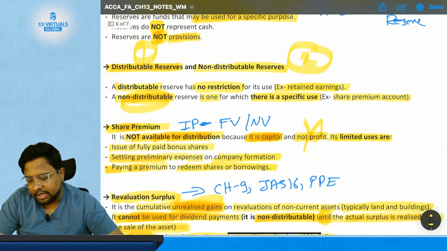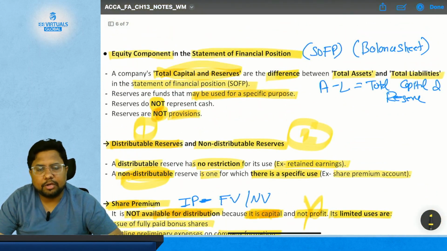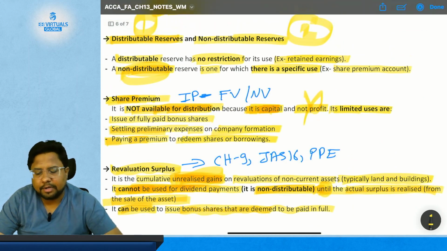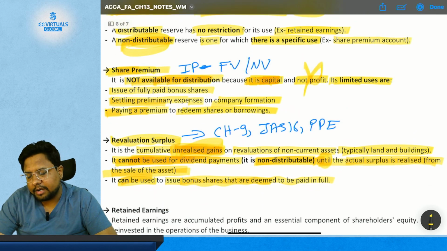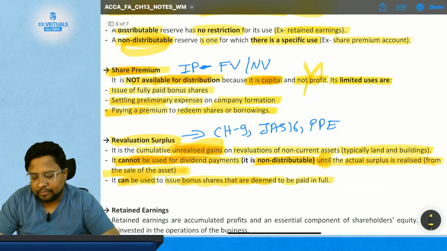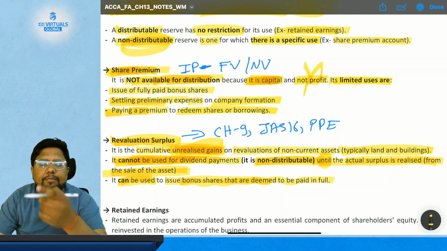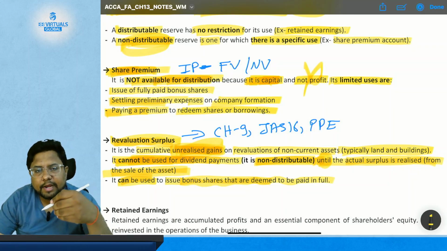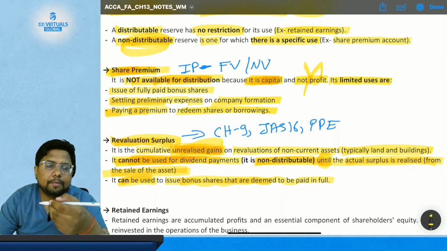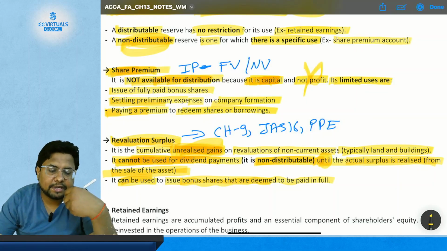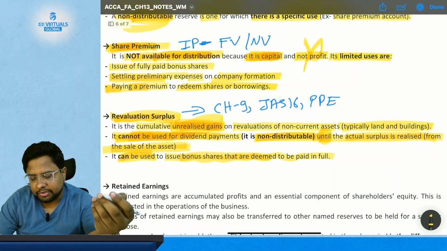So what we have studied now is the equity component in the statement of financial position, where we have discussed reserves and capital and the types of reserve, distributable and non-distributable, under which we have studied share premium and revaluation surplus. Share premium is non-distributable and revaluation surplus is non-distributable until it is realized. After realizing it, you can treat it as distributable.